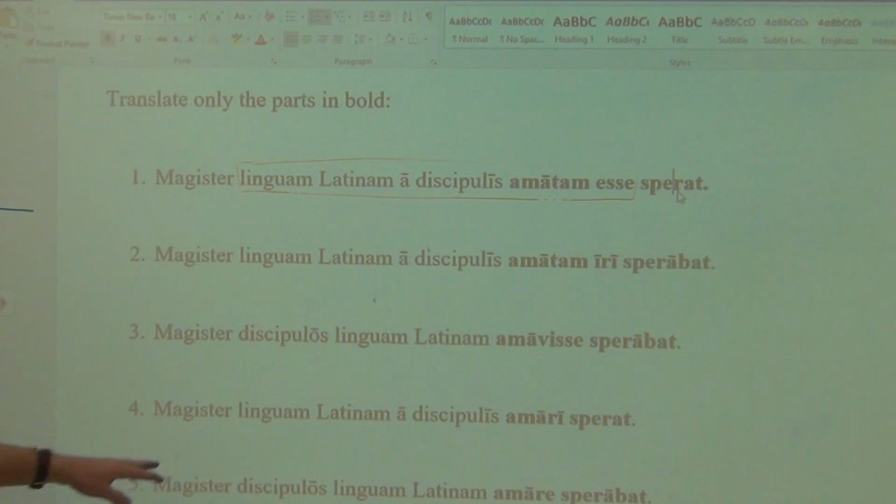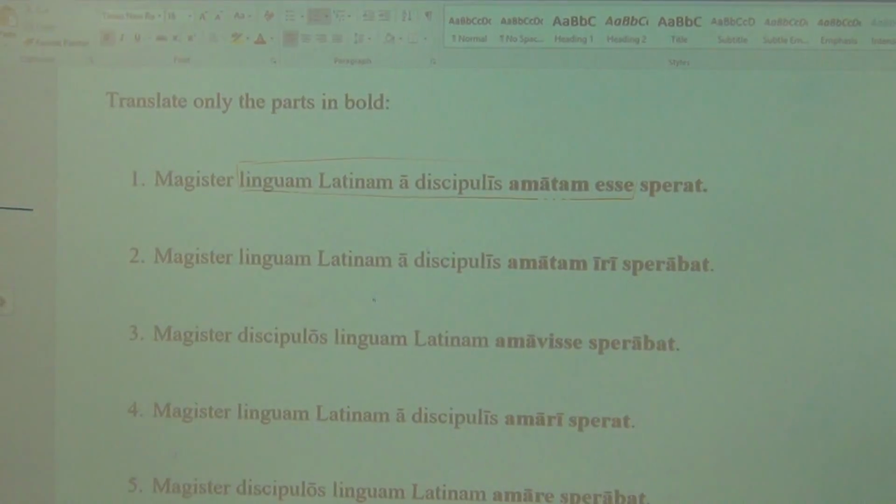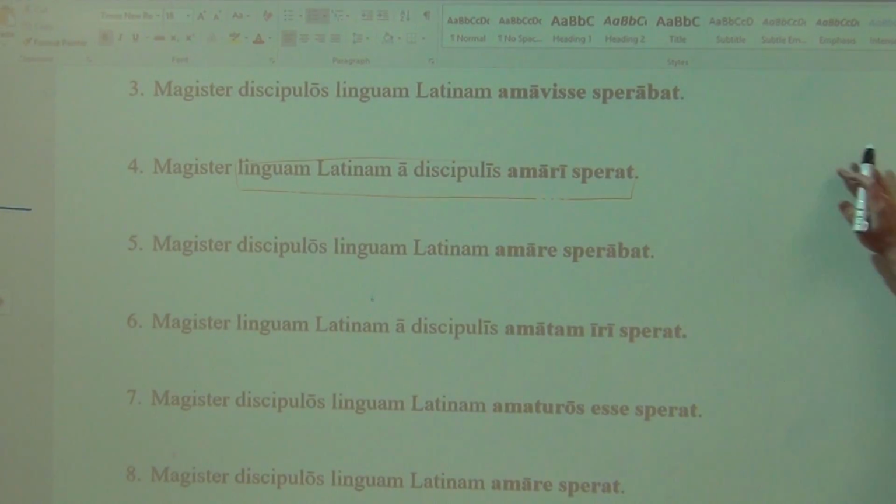Number 4, the teacher, sperat, hopes, is hoping, does hope. So we are starting off in the present.